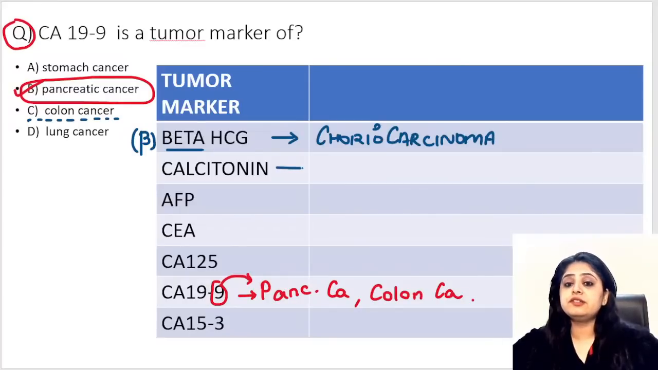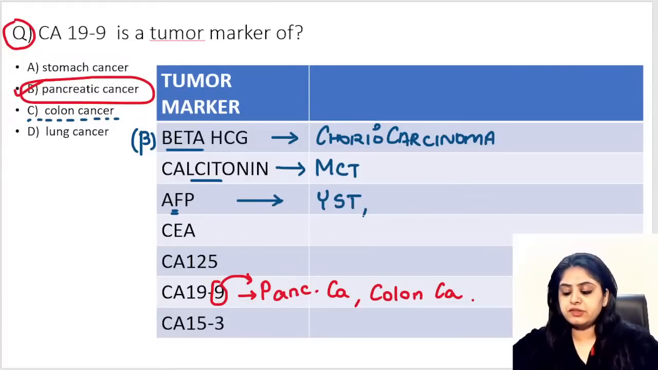Okay, calcitonin. This is a surgery question. Calcitonin is released from the thyroid. So obviously a tumor of the thyroid is going to be important, and that is medullary carcinoma thyroid. Okay, coming to the next one. Alpha fetoprotein. This feto, it comes from the fetus, means it comes from the yolk sac. So number one, it's going to be yolk sac tumor.